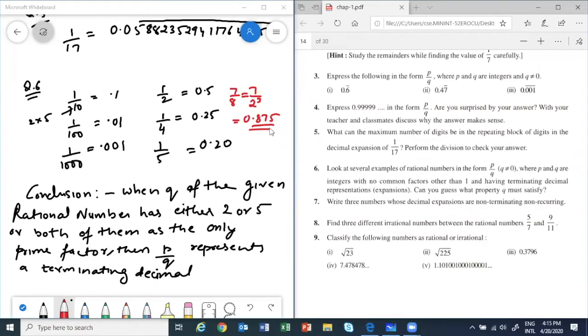All of you understood? Any doubt here? We can also have one more number, 8 by 125. Any multiple of 5, yes. It can be 2 and 5. Let me give you a general form. So that means Q should be 2 power any natural number, and 5 power any number. But only 2 and 5 should be there.